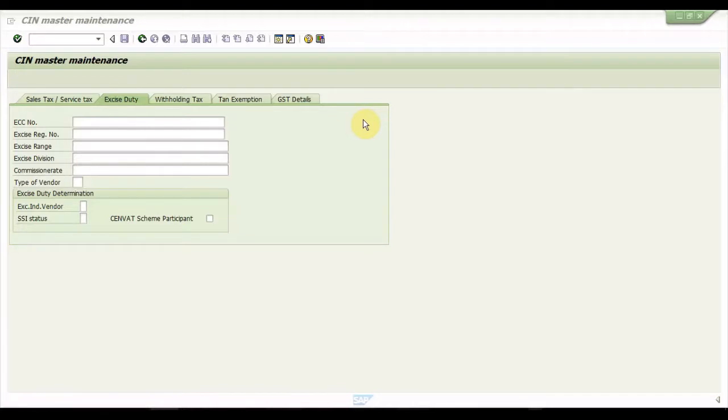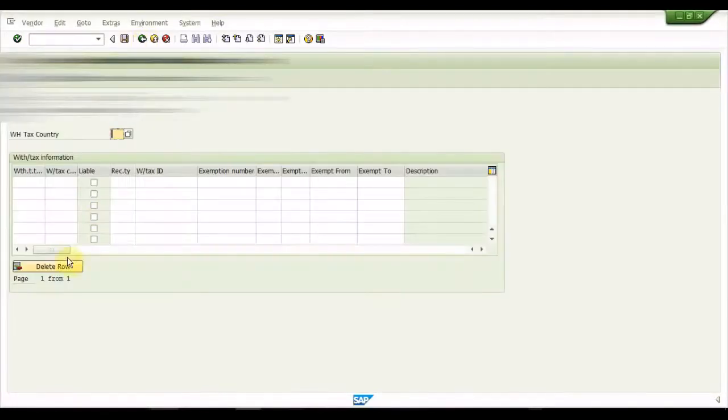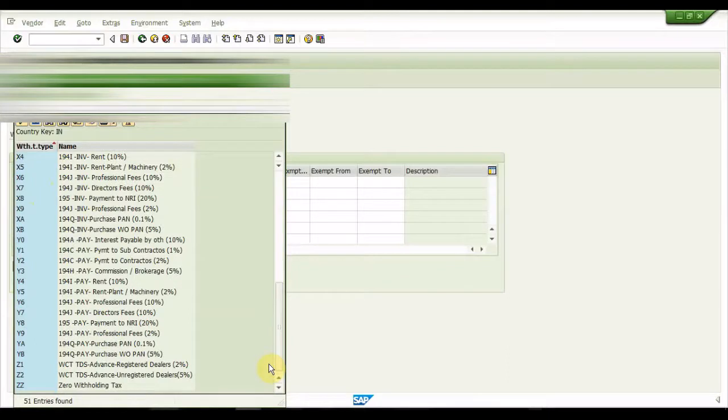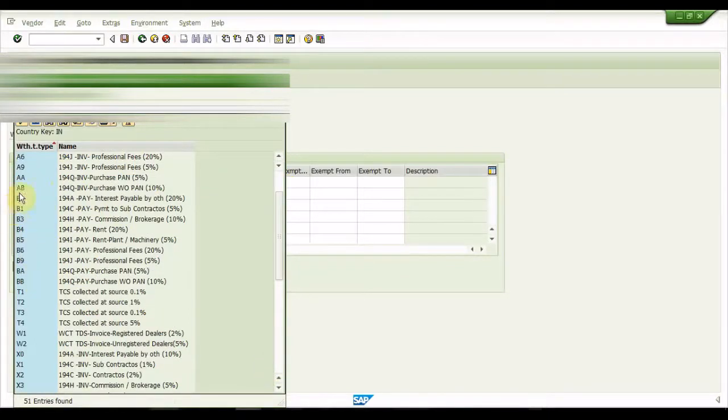Maintain the withholding tax type and tax codes in the withholding tax accounting tab. If it is an S/4HANA system, maintain in supplier withholding tax under Company Code row. We need to maintain both invoice and payment withholding tax codes.